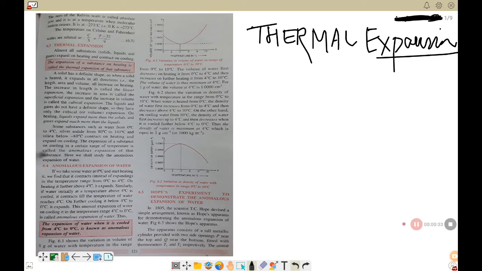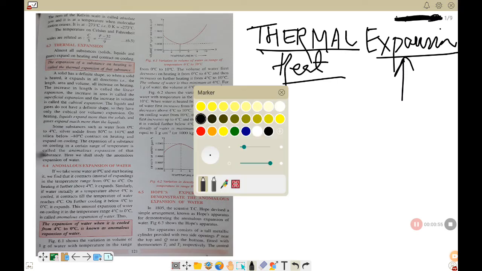Okay, so you know the word expansion means to expand, isn't it? Now this expansion is taking place because of thermal, meaning heat. Are you getting my point? Yes, so this is what we are going to learn today.